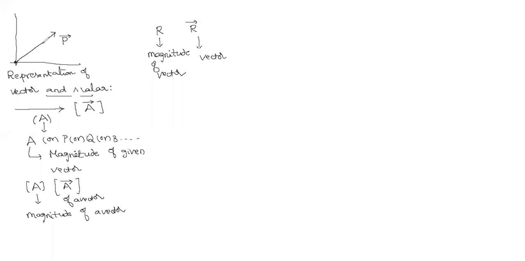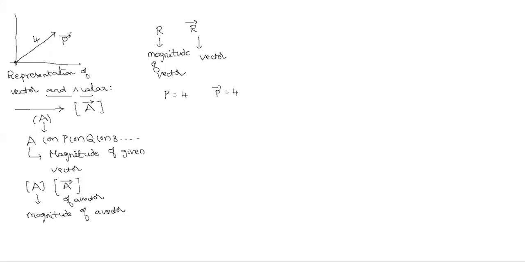Yes, sir. Suppose I say this is one position vector, position vector some p bar. Now I came to know how to represent the vector. So I am representing it with the p bar, and I am saying that its magnitude is 4, means its length is 4 units. Then what do you write? Do you write p equals 4 or p bar equals 4? Once again, I am repeating the question. It is a vector p bar, Nana.